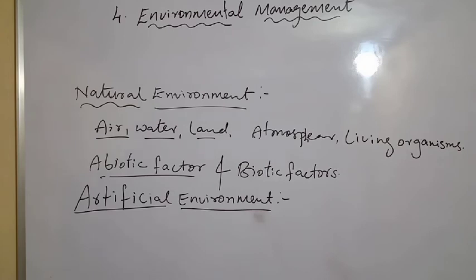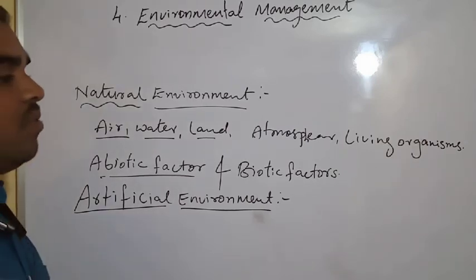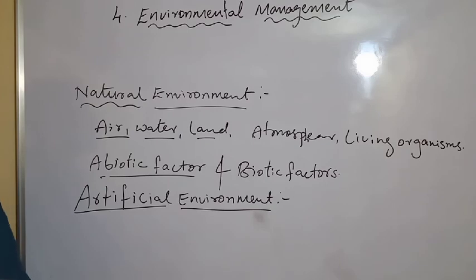See, it is called ecology, ecosystem. We are making the artificial environment nowadays. So many pollutions and floods are occurring because of the artificial environment we are creating ourselves. See, it is also affecting the natural environment.